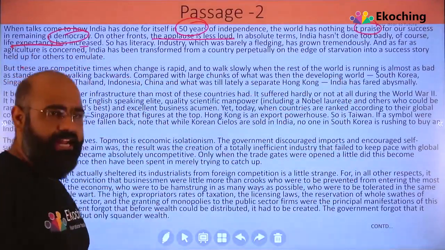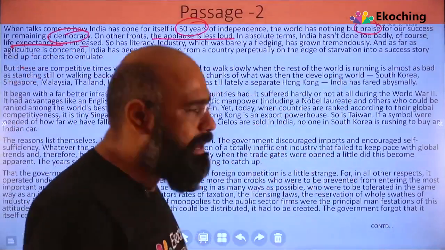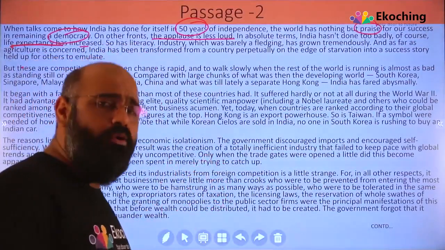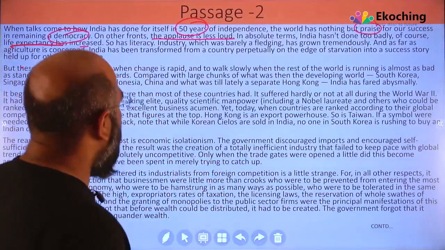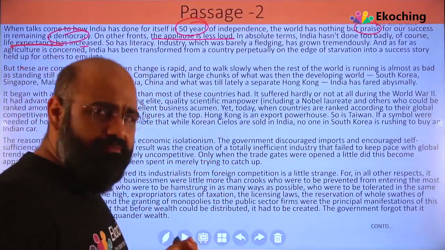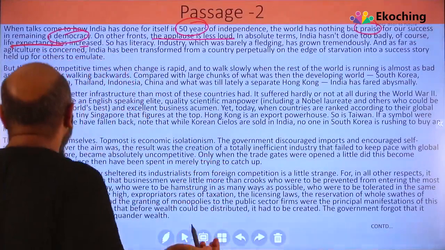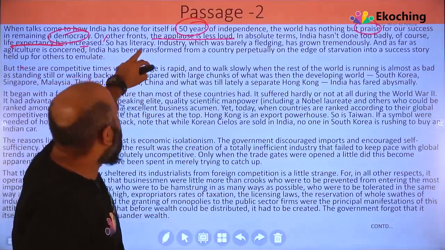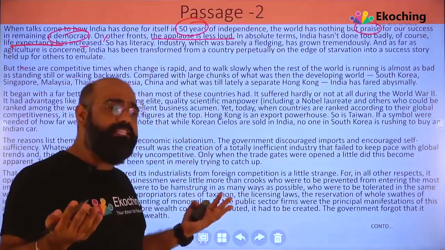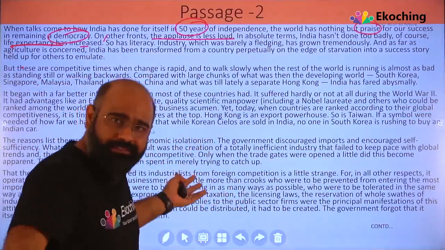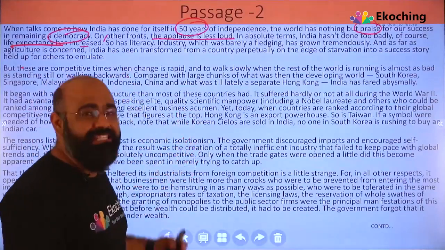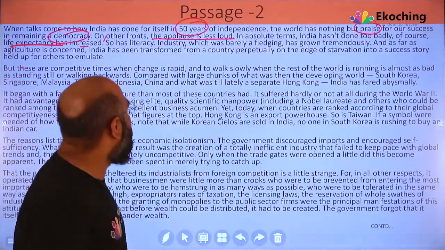वो क्या बोलना चाह रहा है? So they started off with democracy के अंदर हमारे पास praise है, but other fronts के अंदर जो praise है वो इतना loud नहीं है. India hasn't done too badly. India ने कुछ ज़्यादा बुरा नहीं किया, of course. Life expectancy increase हो गई है, right? So has literacy. मतलब life expectancy मतलब हम लोग कम मरते हैं, right? And COVID is not in our control. So as literacy, हमारा literacy rate बढ़ा है.